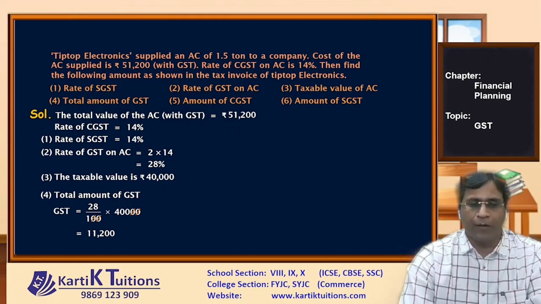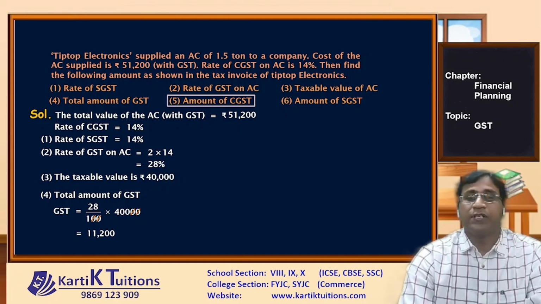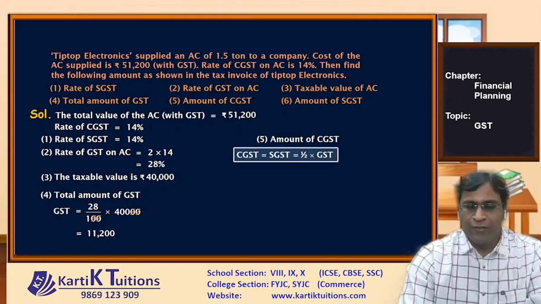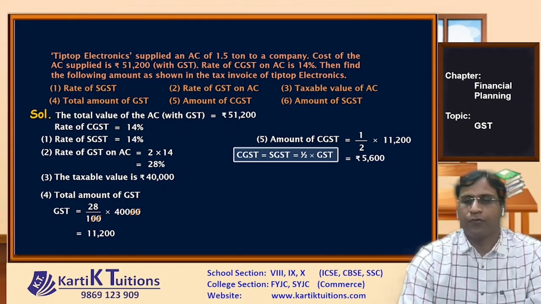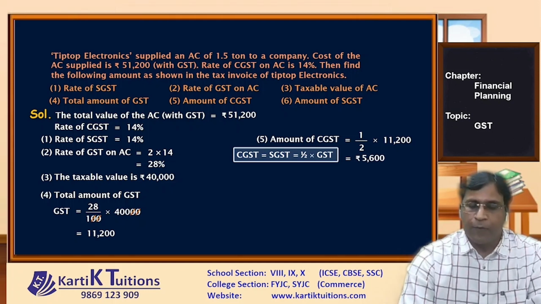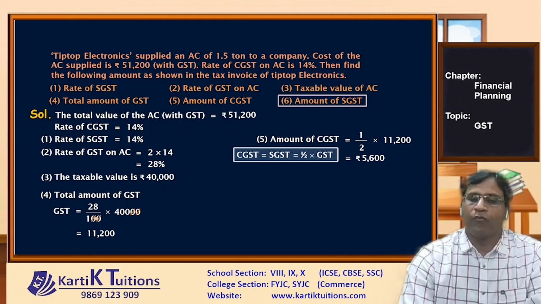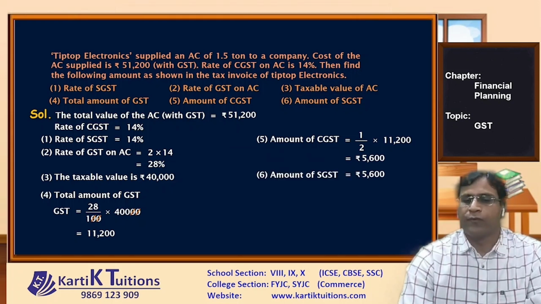Now, let's move to the fifth part. We have to find amount of CGST. Now, as we know, amount of CGST is nothing else but half of GST. So basically, once we know the amount of GST, we can easily get amount of CGST. So it will become half of 11,200. Now you should be able to divide these simple values. When you divide 11,200 by 2, you get 5,600. So the amount of CGST is 5,600. Now, as amount of CGST and amount of SGST are equal, we can say the amount of SGST is also rupees 5,600. I hope you have understood this sum.